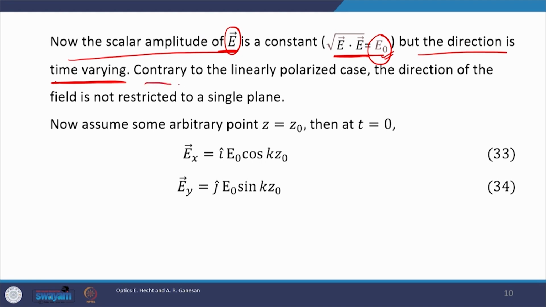Now, contrary to the linear polarization case, the direction of the field is not restricted to a single plane here. I repeat for clearer understanding. The resultant field E has a constant amplitude. The amplitude is not varying with propagation or with time, but the direction of the E field is now varying.